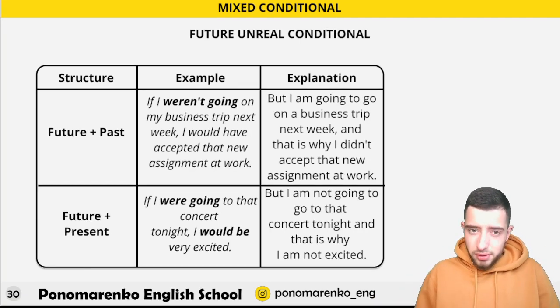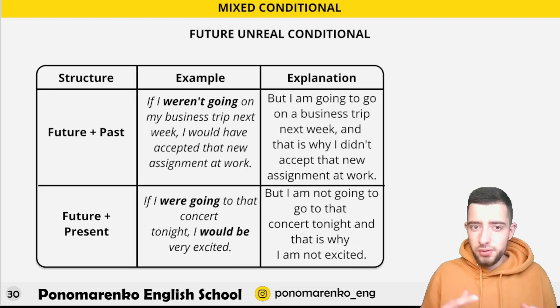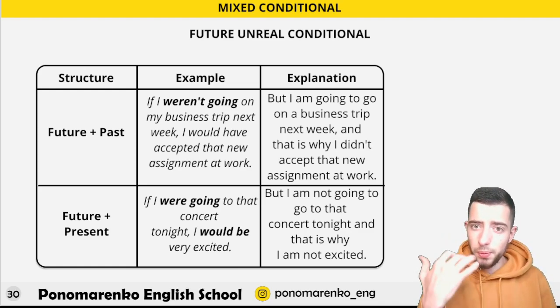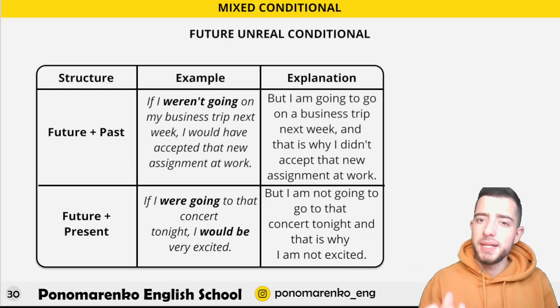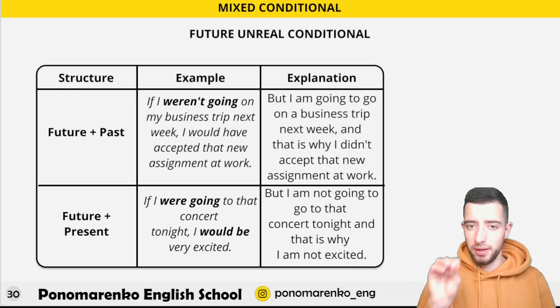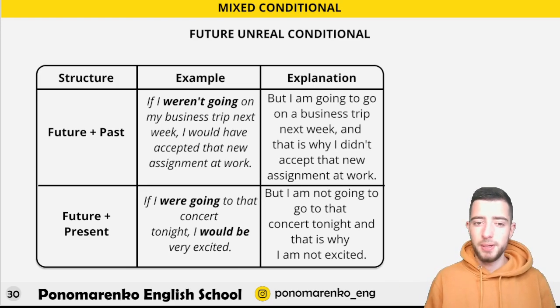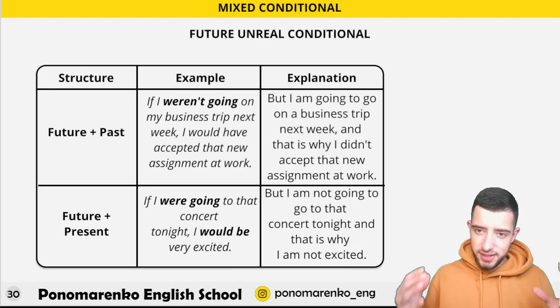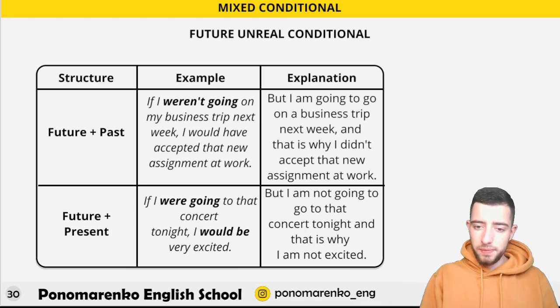Future unreal conditional, and this is the final stage of our lesson. Future past and future present. If I weren't going on my business trip next week, I would have accepted the new assignment at work. So explanation: I'm going to go on a business trip next week, and that's why I didn't accept that new assignment at work. So the main point here is just take a screenshot and think about the sense of it. Okay, let me go back to the first slide.